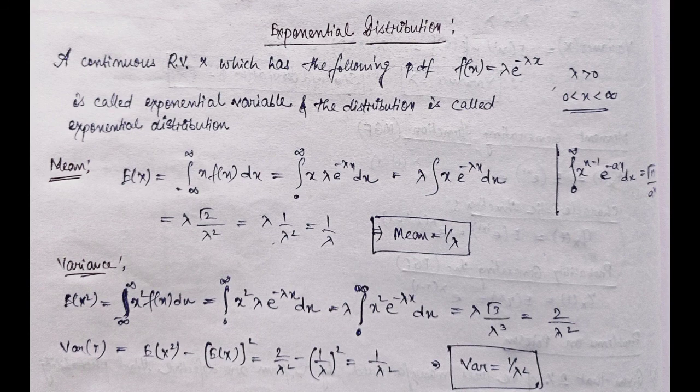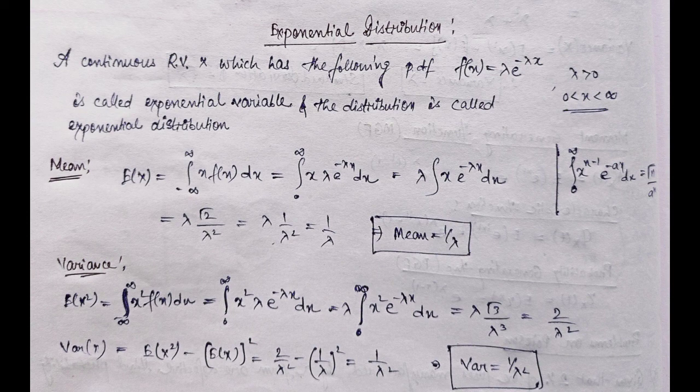Another type of distribution is the exponential distribution. It is defined as follows: a continuous random variable x which has the PDF f(x) equal to lambda e to the power minus lambda x, where lambda is greater than 0 and x ranges from 0 to infinity, is called an exponential variable, and the distribution is called the exponential distribution.